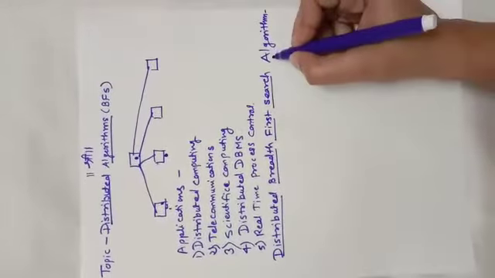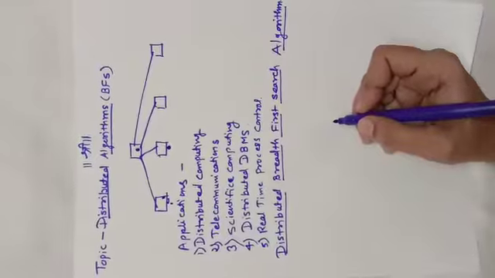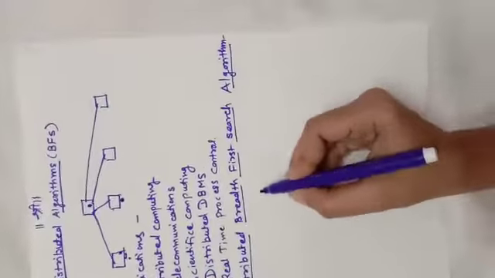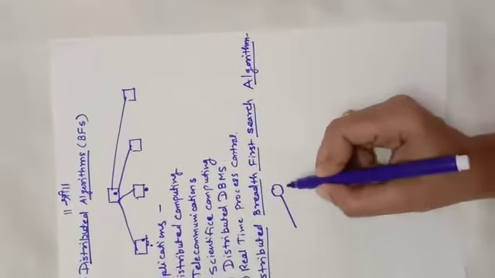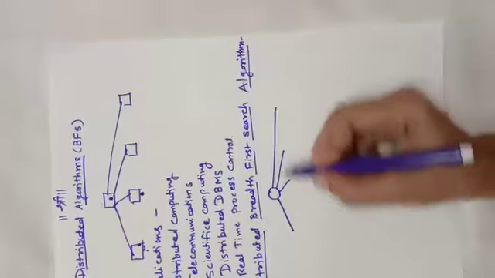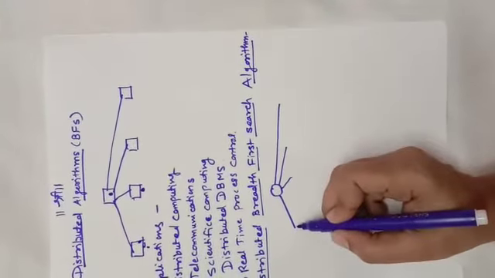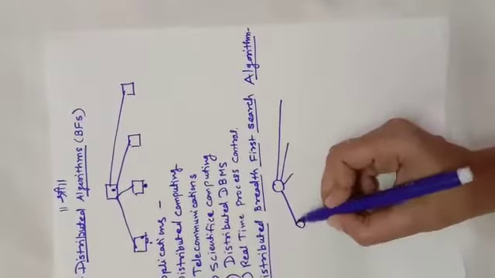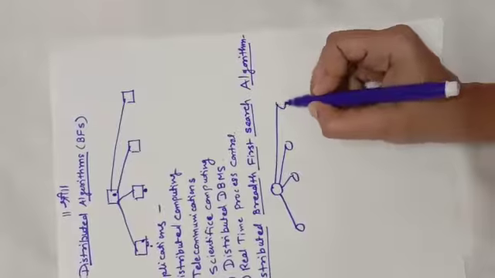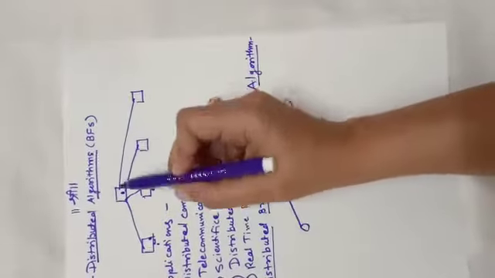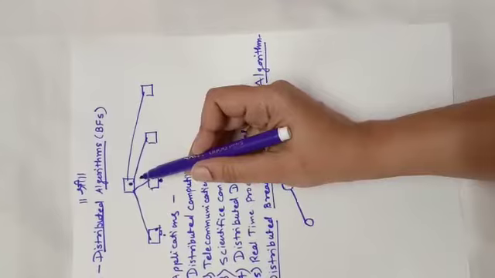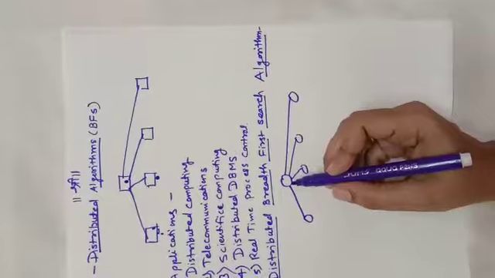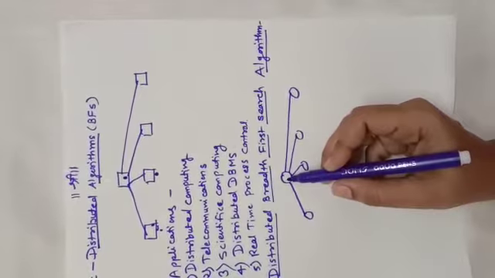In this case, all of you are aware of BFS. Breadth first search is when we start to search something, it first checks all the adjacent edges and then goes to the next levels, right? That is called BFS. But in this case you can see the same thing here. In distributed, we are going to distribute the task. Here also BFS. First of all, let us consider starting with distributed BFS.